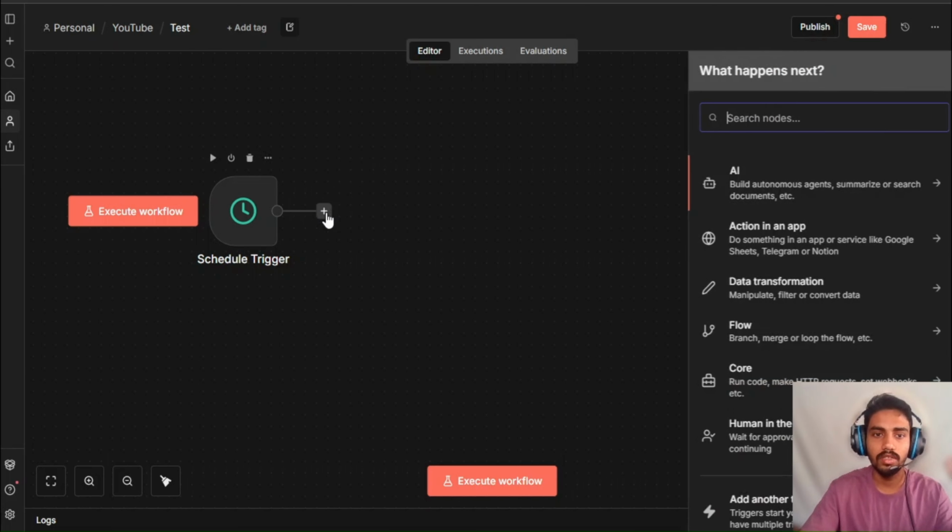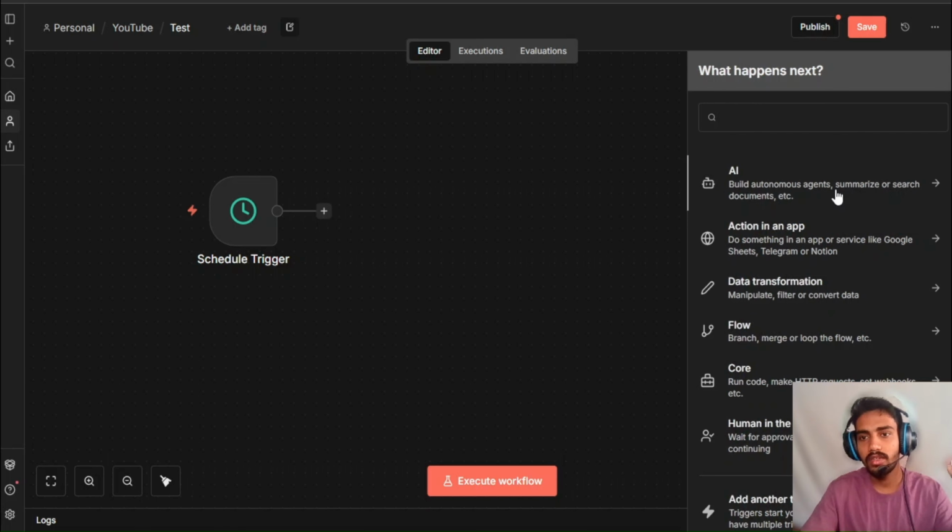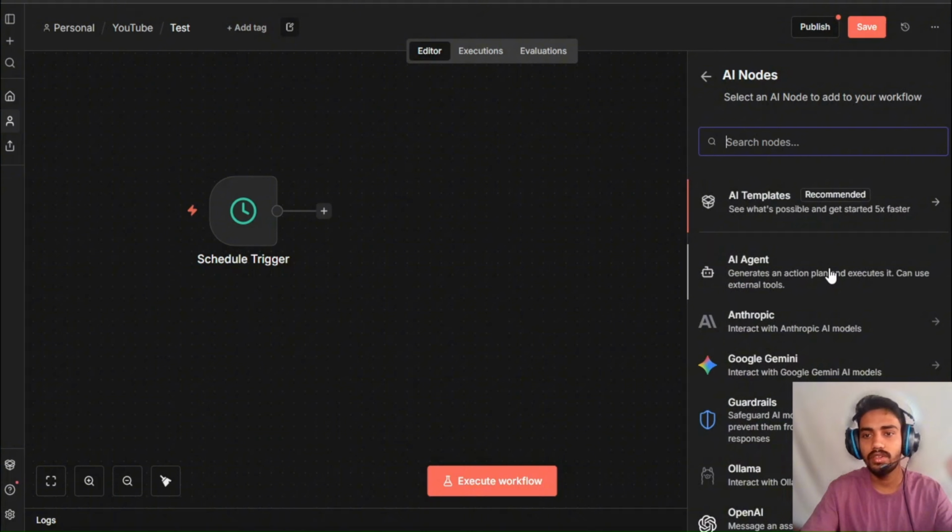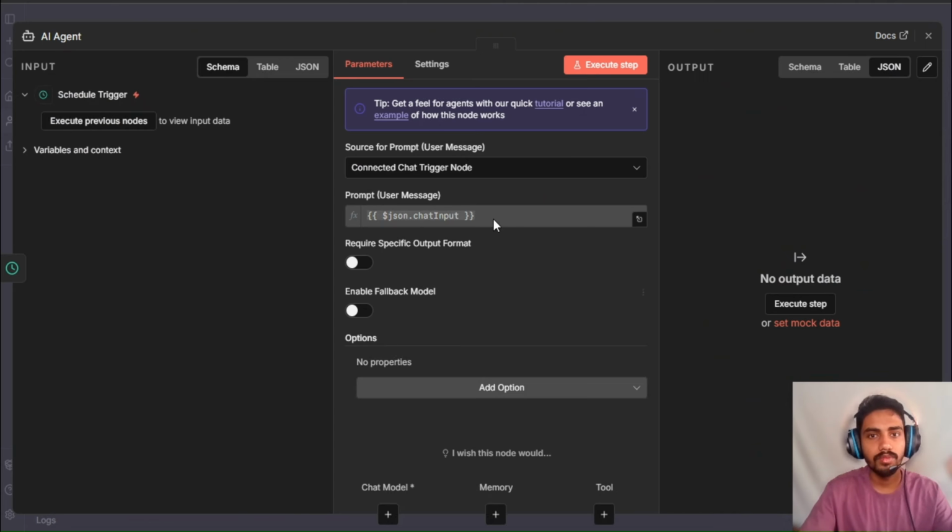So first click on this, go to this AI, and then go for the AI agent. Click on this. We will open up the AI agent. Now here actually the prompt goes. The prompt you give to your agent with a chat triggered node. Then we will use this connected to chat trigger option, but we are not talking to this agent with chat trigger node. We are using a schedule trigger.